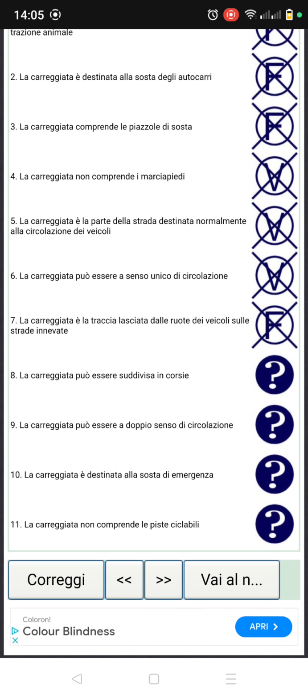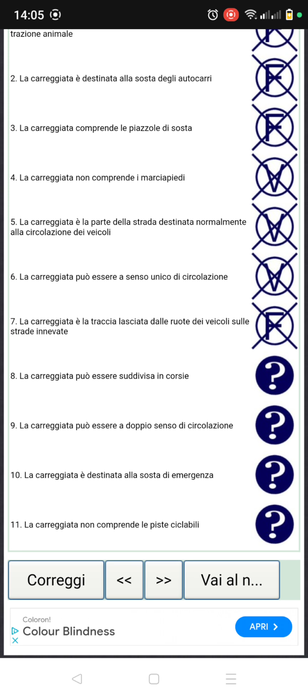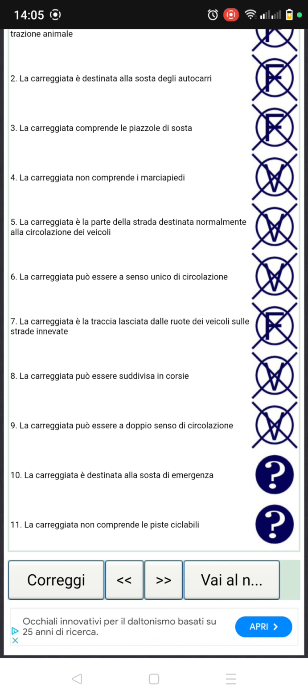Number eight, la carreggiata può essere suddivisa in corsie. So number eight says the carriageway can be divided into lanes, and it's true. Number nine, la carreggiata può essere a doppio senso di circolazione. Yes, very true. So the carriageway can be two-way circulation. When you hear the words doppio senso di circolazione, they are saying two-way circulation, and it's true.